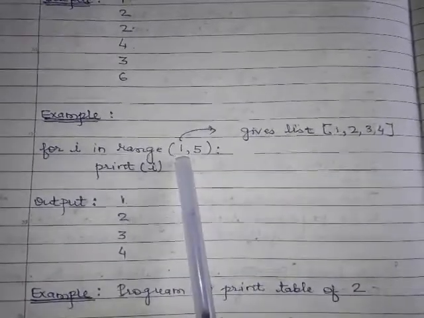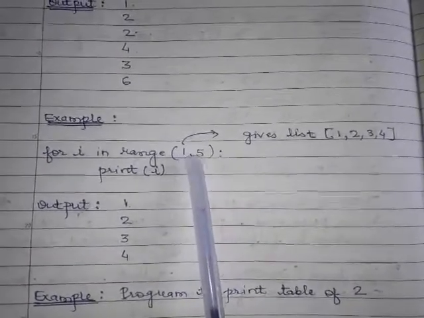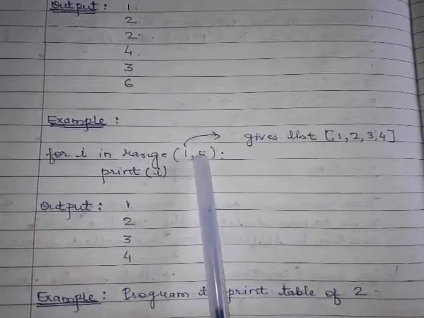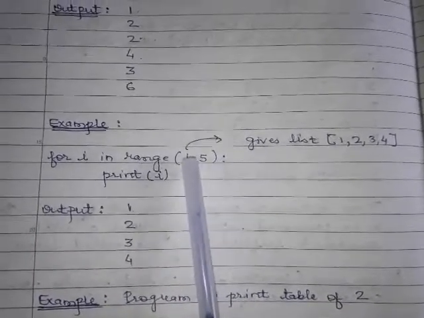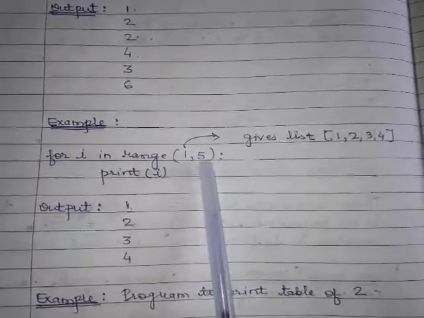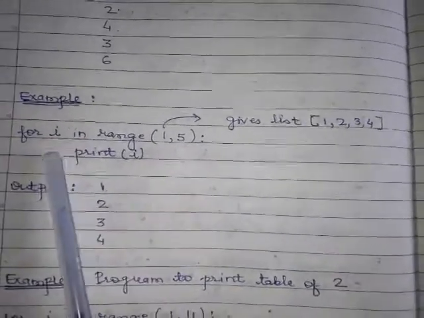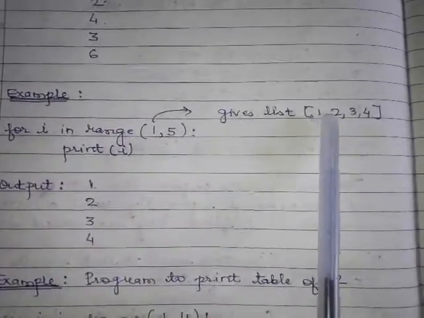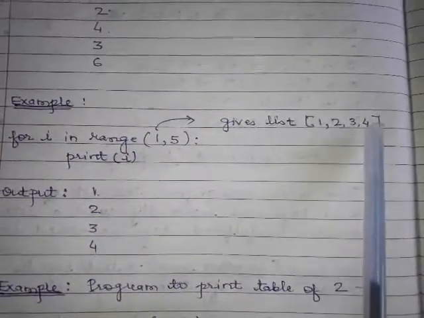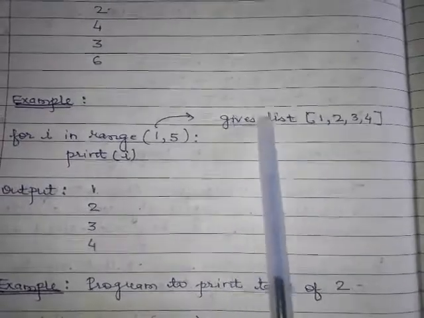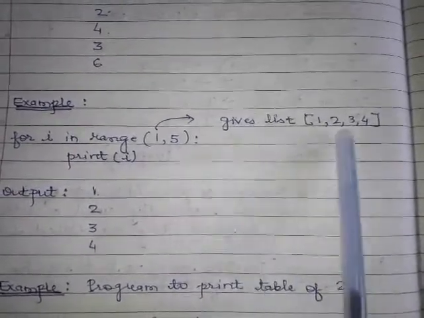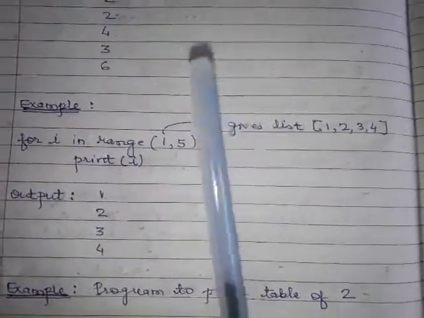The list starts from 1. Since the step value is not given, by default the step value is +1: 1, 2, 3, 4, and 5 is not included, so our list is 1, 2, 3, 4. So i will be assigned these values. I have written it for your understanding; it is not part of the program.